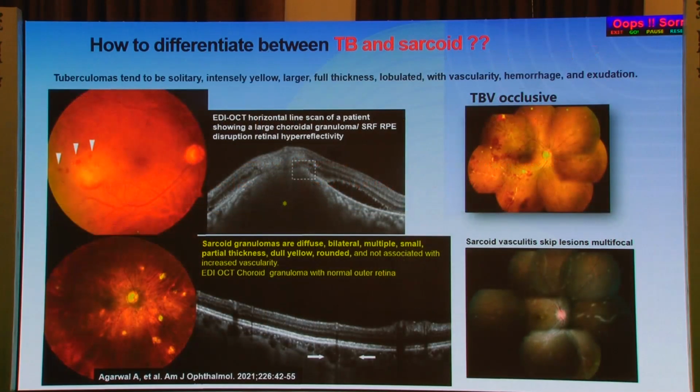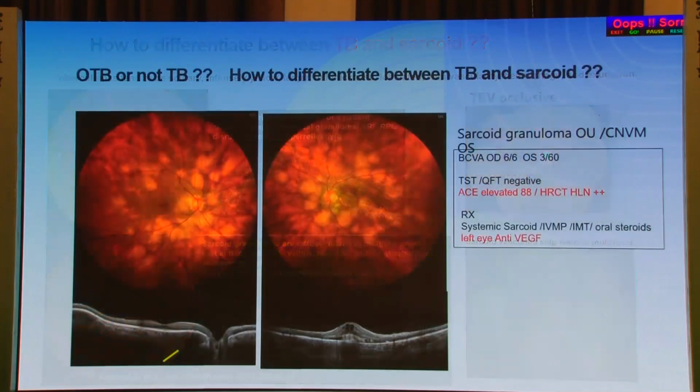They are intensely yellow, larger, full thickness, lobulated with a lot of vascularity and hemorrhage, and the vasculitis associated with tuberculosis is often occlusive. Whereas sarcoid granulomas are diffuse, bilateral, multiple, small, partial thickness, dull yellow, rounded. They are not associated with vascularity and generally don't involve the outer retina. And the vasculitis usually has a lot of skip lesions or candle wax drippings, as they call it.